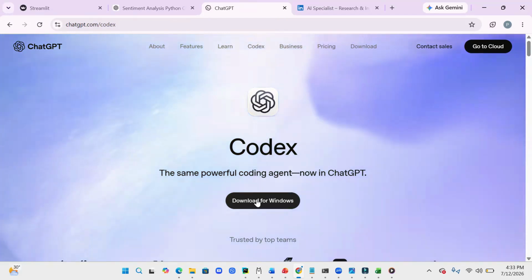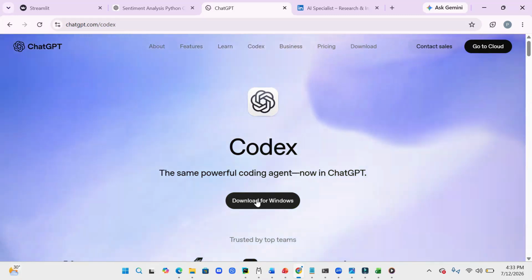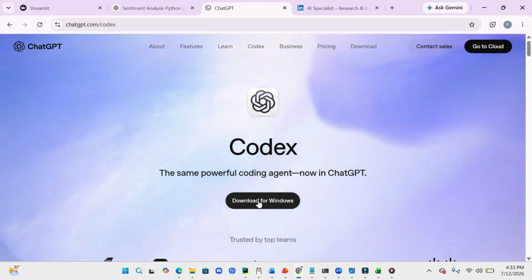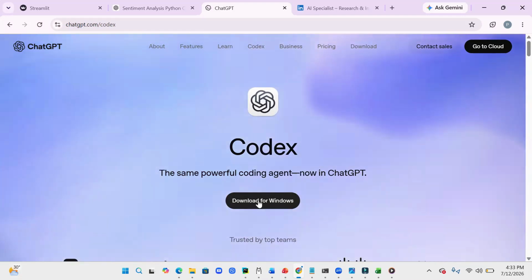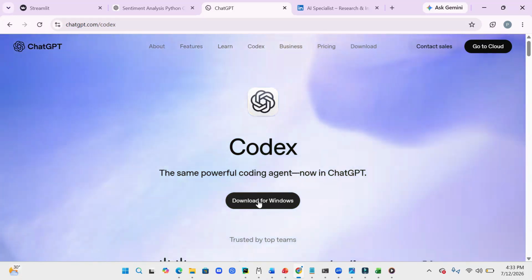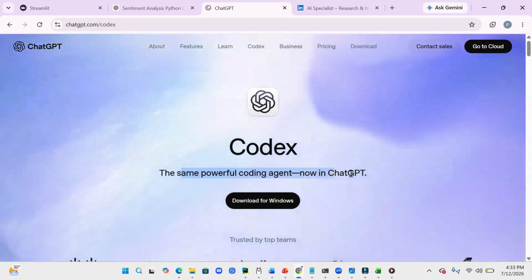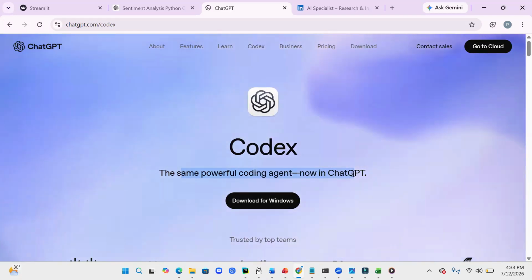So Codex is designed for software development. Instead of only answering coding questions, it can help understanding code bases and assist with the programming workflow, right? So you can just download it for Windows and you can work with the Python code, Java code, React, and Node, and other codes. And also, if you are suggesting what could be the requirement of your project, based on that, it will give you a correct workflow. Okay, so it's a very powerful coding agent and it's connected to ChatGPT now. Let me go back.